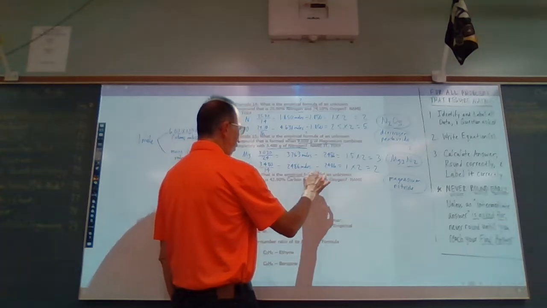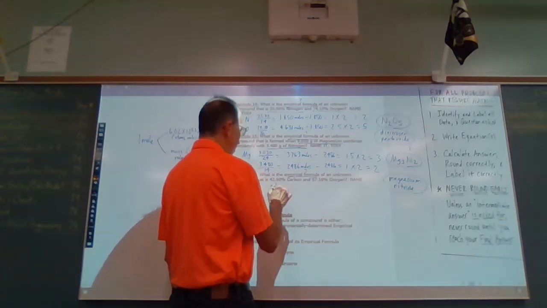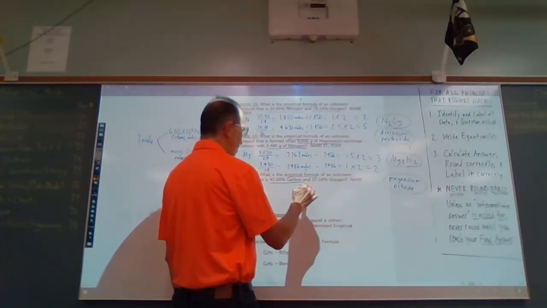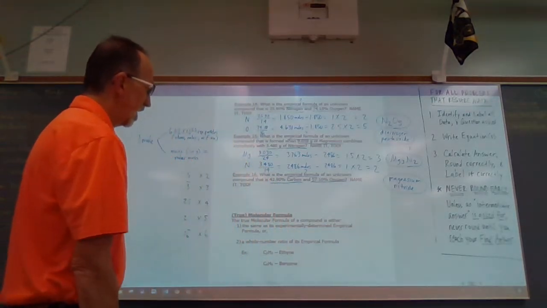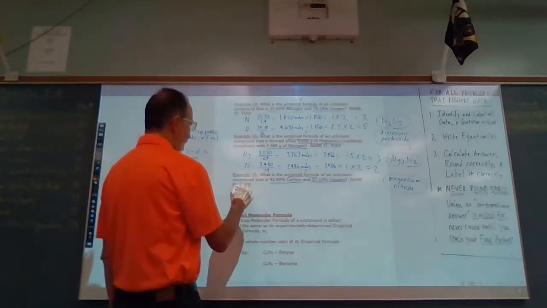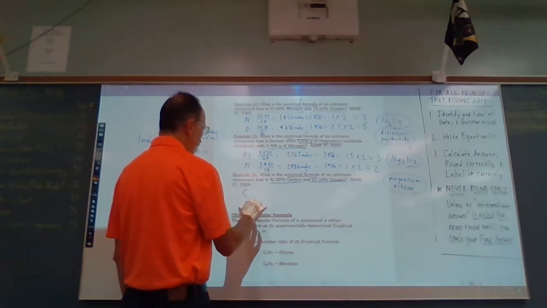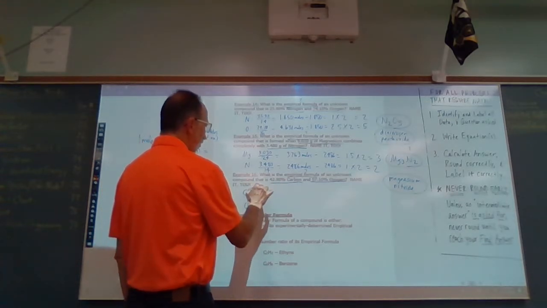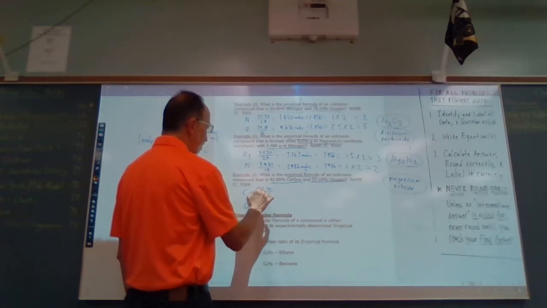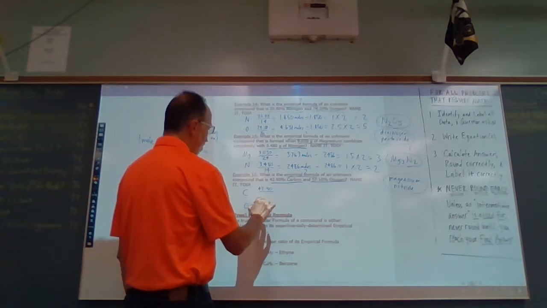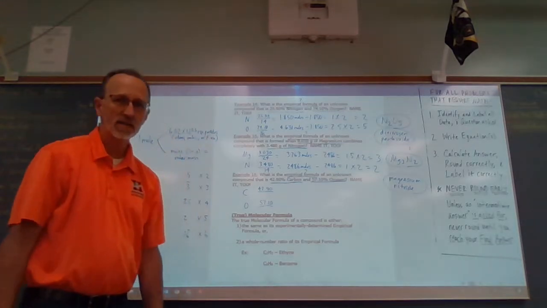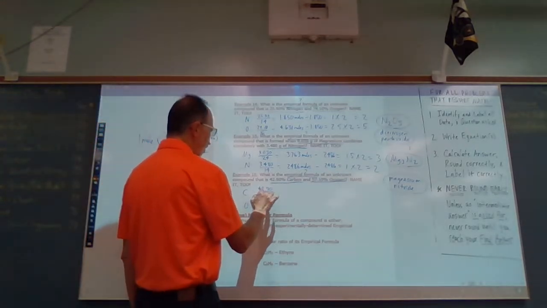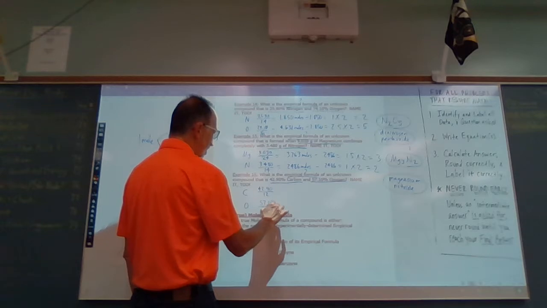All right, third one. What's the empirical formula of an unknown compound that is 42.90% carbon and 57.10% oxygen? All right, so we have carbon and oxygen. Again, we have percentages here, but they're percentages by mass, so we can just use those as if they were a mass, okay? Carbon we'll divide by 12, oxygen by 16.